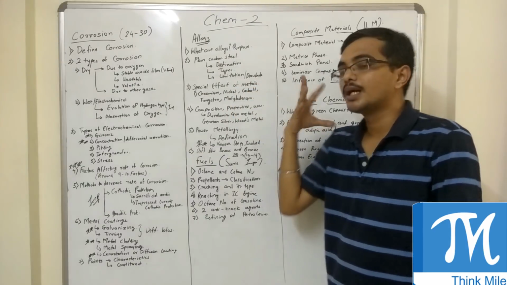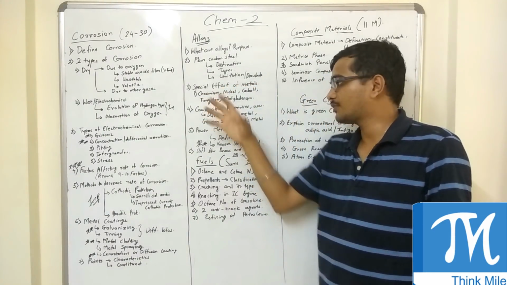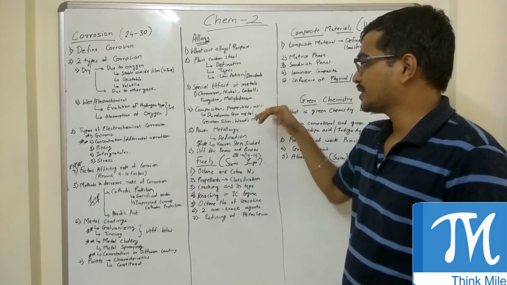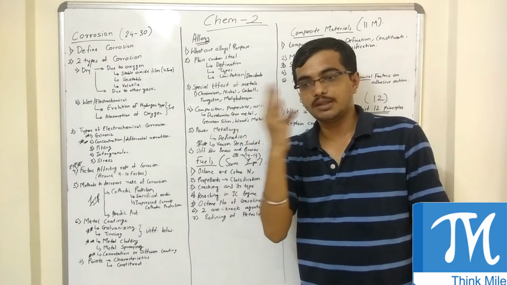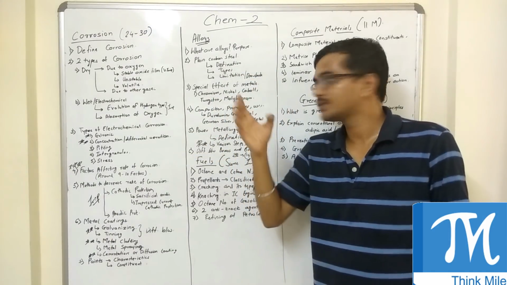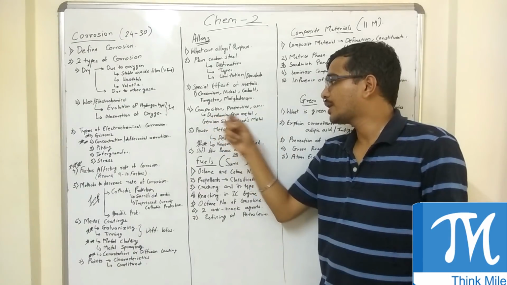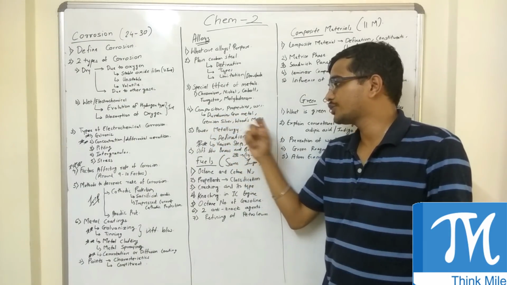Special effects on metals, again, is a 1 page answer which covers all the special effects. Composition, properties and uses is around 2 pages of tables where there are a lot of metals. Try to remember this very well: duralumin, gunmetal, German silver, Wood's metal.